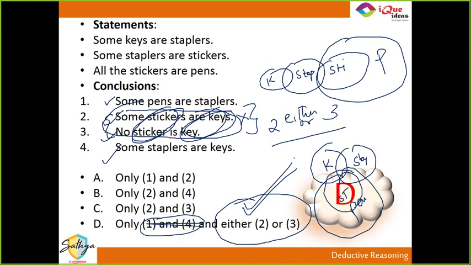Can we say 1 to 4 are correct? No, you cannot say 1 to 4 are correct. 2 is not necessarily correct. 2 and 3 are either or to each other. 1 is always correct, 4 is always correct. But of 2 and 3, only one of them can be correct. Either 2 will be correct or 3 will be correct. Both cannot be simultaneously true. Both cannot be simultaneously false.